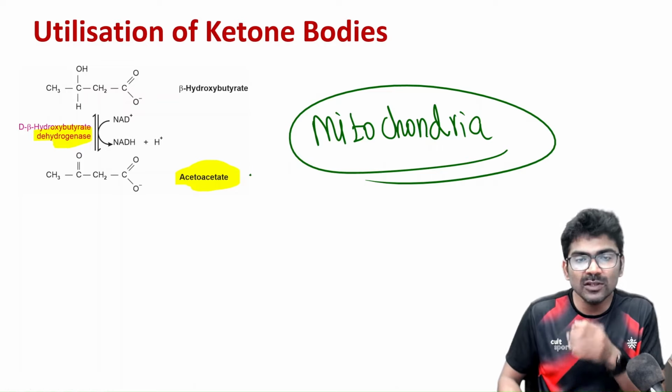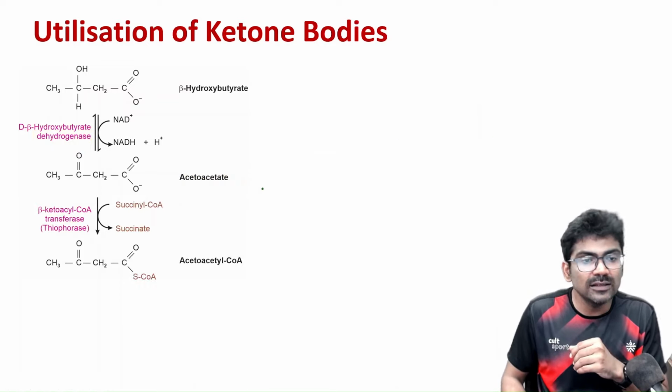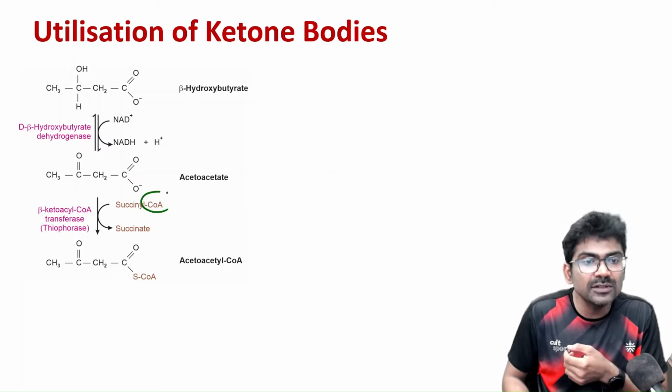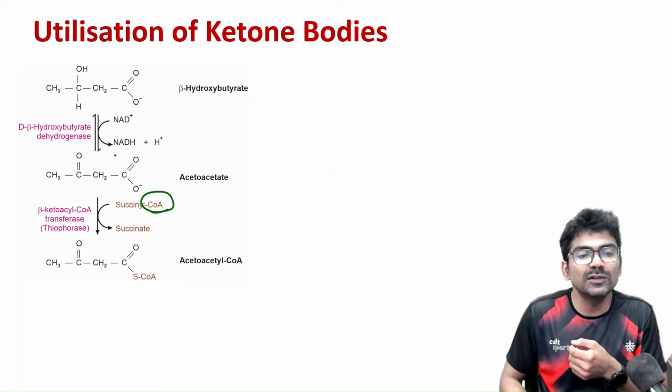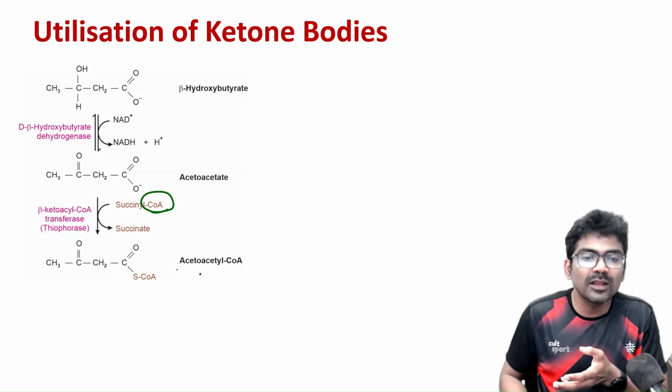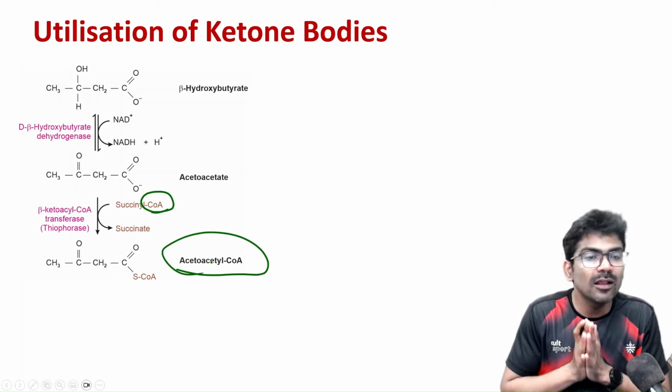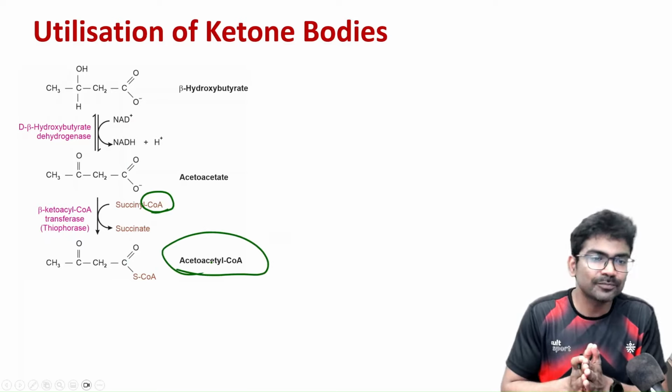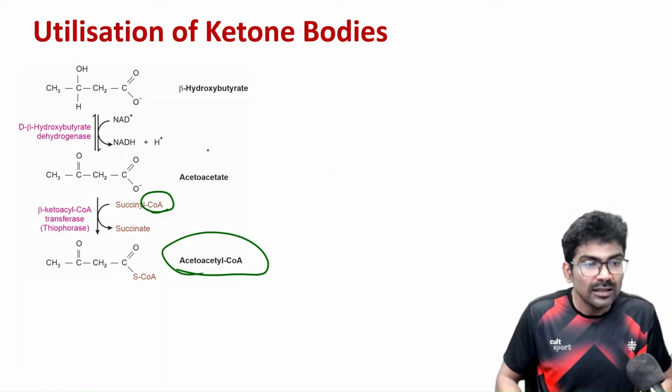Okay. So in TCA cycle, there is succinyl CoA. So the succinyl CoA gives the CoA group to acetoacetate and it produces acetoacetyl CoA. Simple. So the enzyme is thiophorase. Remember this, very important.